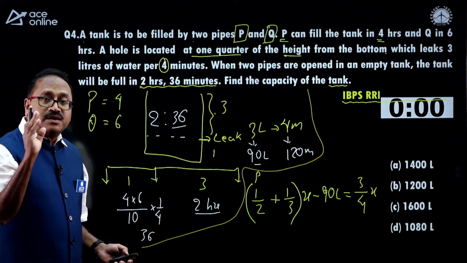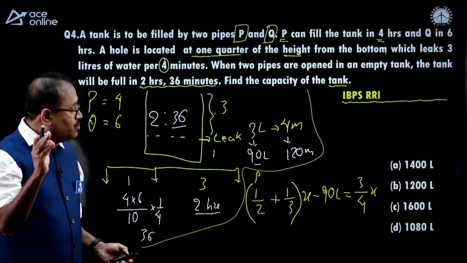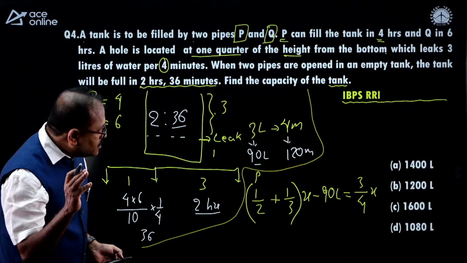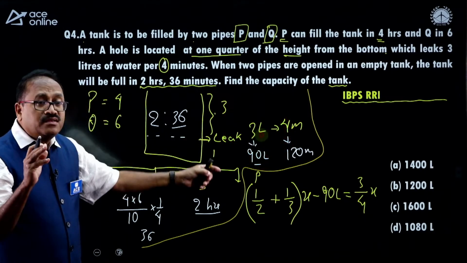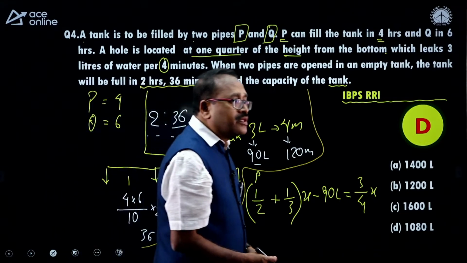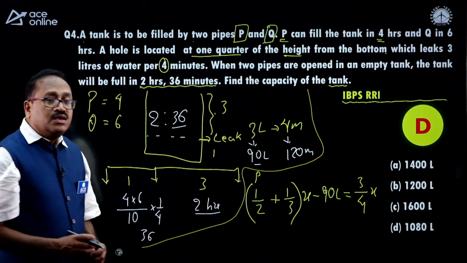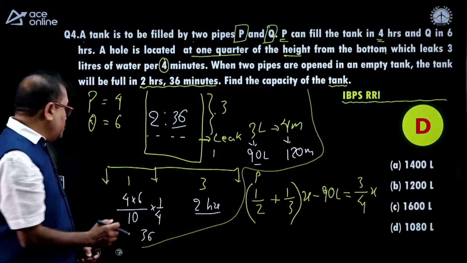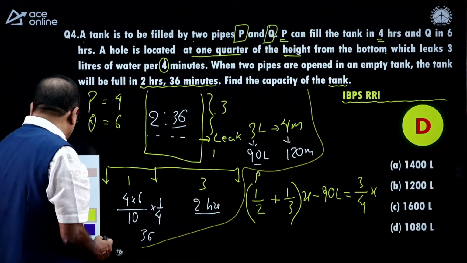Let's check that Pawan has answered 1080. That is option choice D. Yeah, that's right. Well done, my dear brother. Well done. So, hope this question is clear to you, what we have done over here.